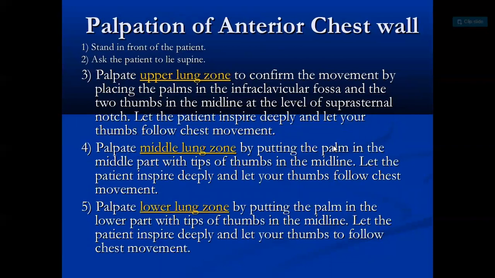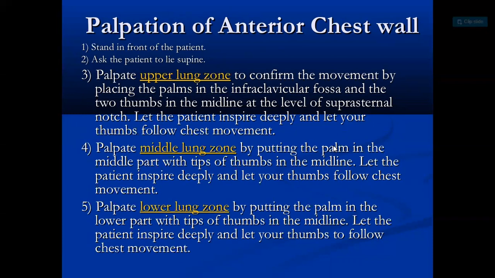So, palpation of the anterior chest wall. First palpate the upper lung zone, then the middle lung zone and the lower lung zone. For the upper lung zone, confirm the movement by placing the palm at the infraclavicular fossa and the two thumbs at the midline at the level of the suprasternal notch. Let the patient inspire deeply and let your thumbs follow the chest movement.